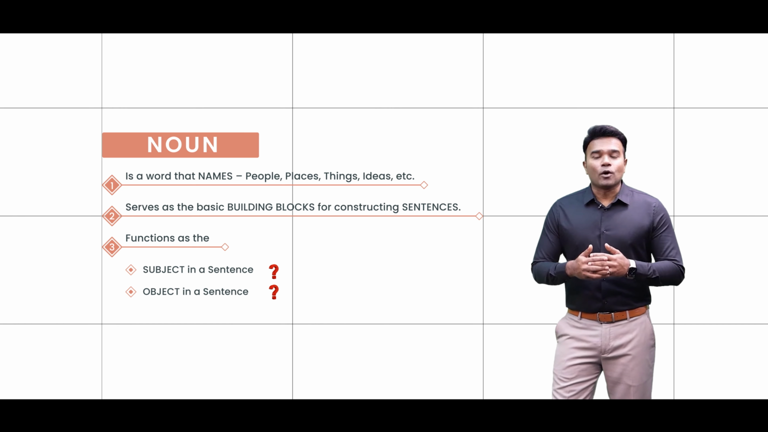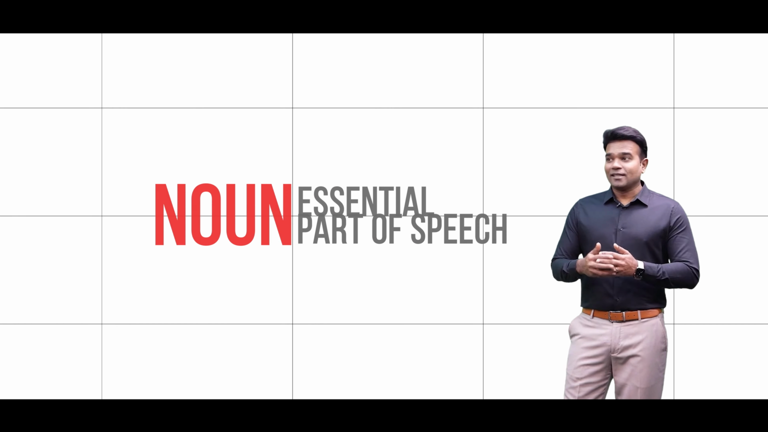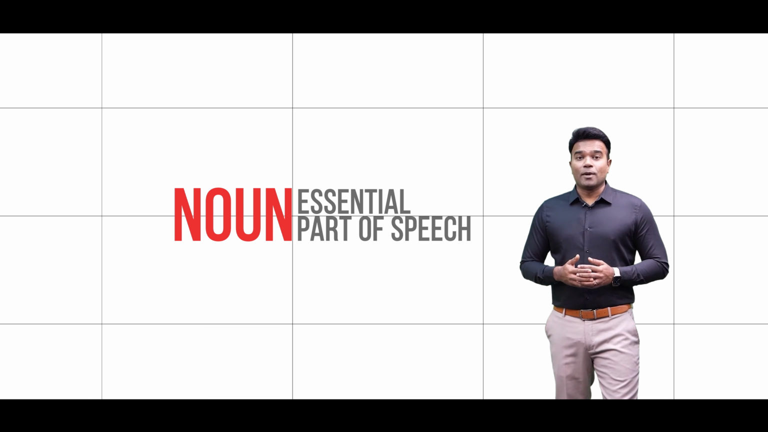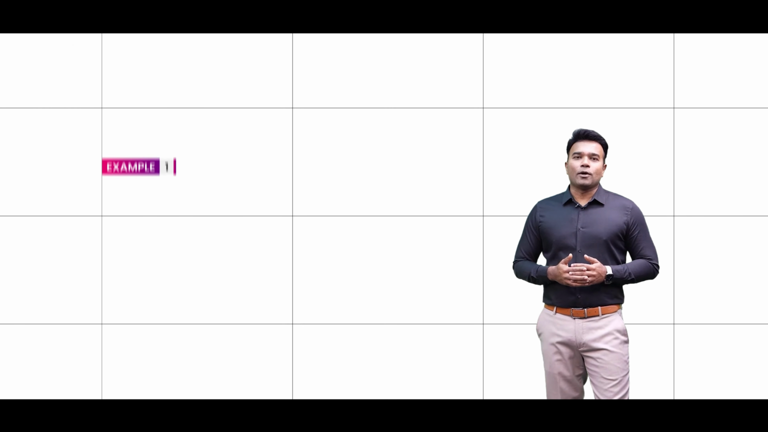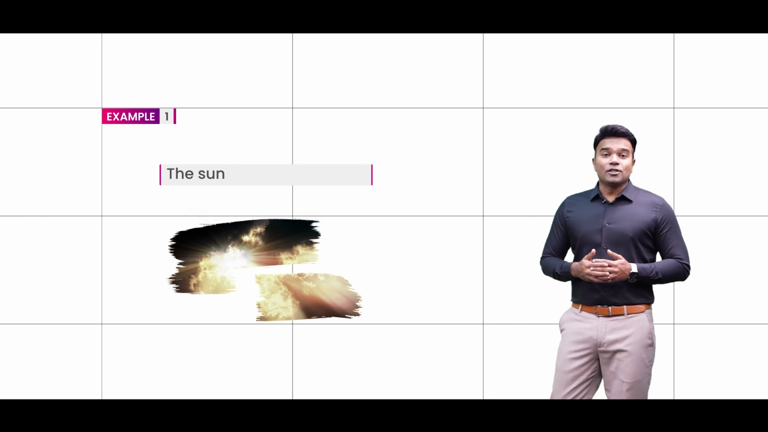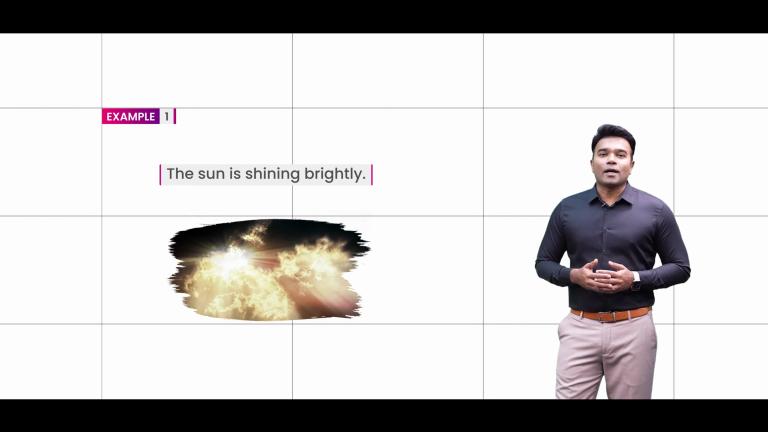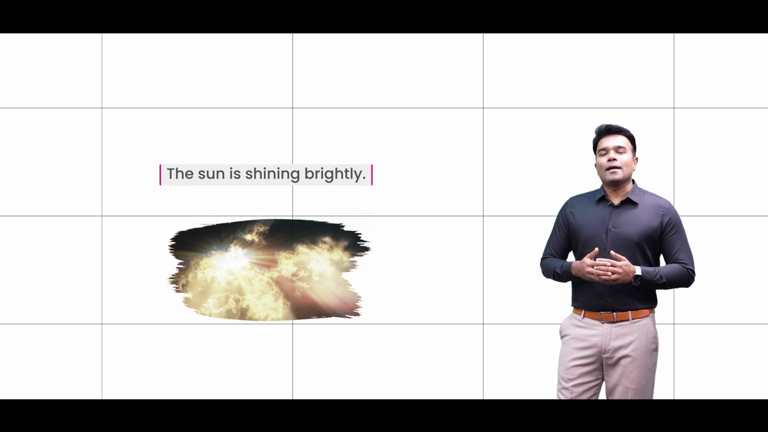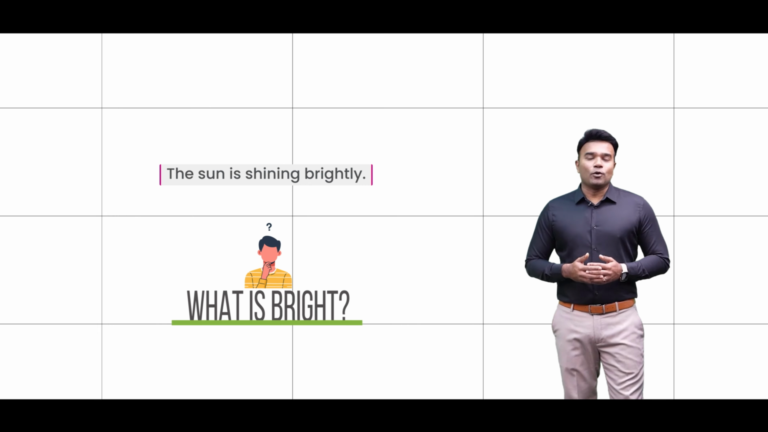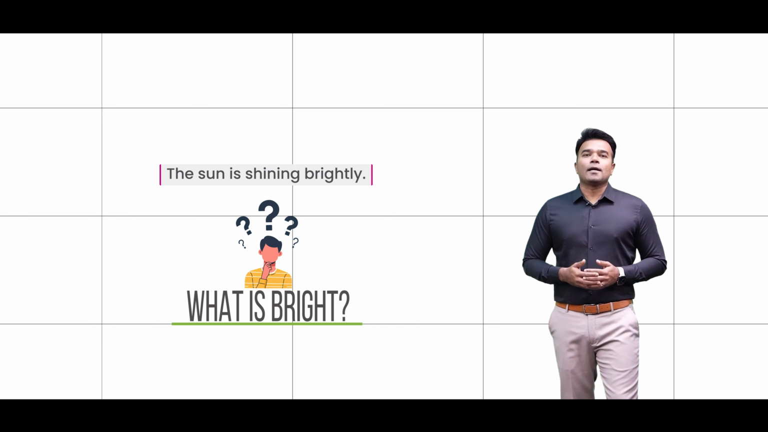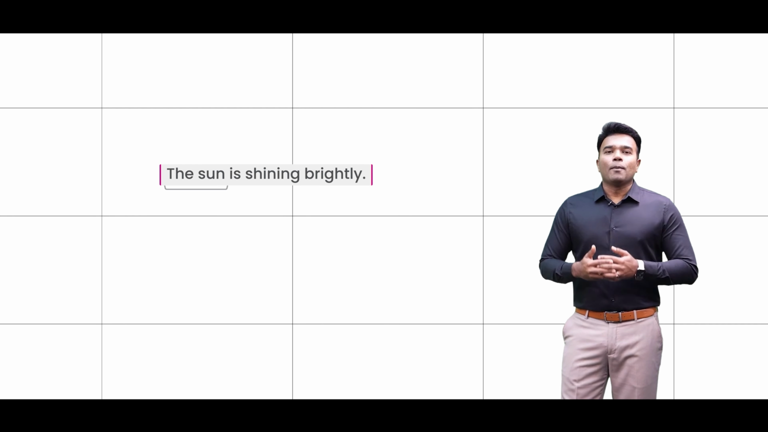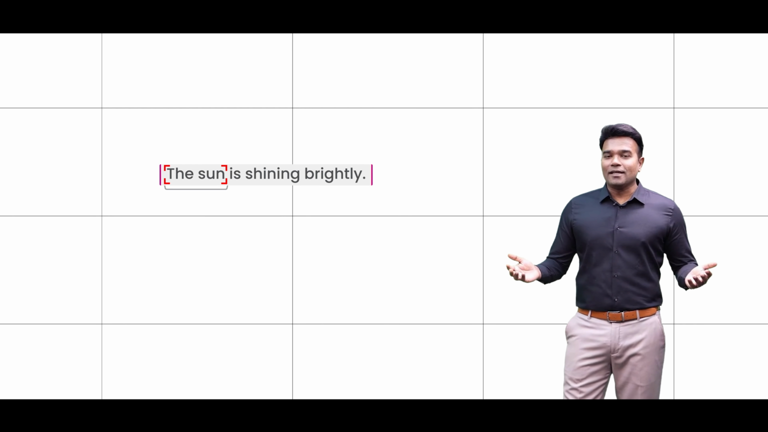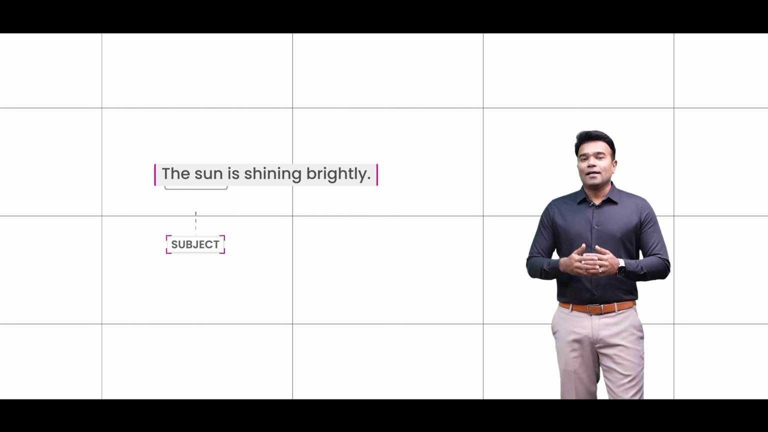Well, what does all of this mean, and why is the noun treated as such an important part of speech? Let me explain. Have a look at this sentence. The sun is shining brightly. Having looked at this sentence, in case I ask you what is shining brightly, obviously your answer shall be that it is the sun that is shining brightly, and hence it is the sun that is categorized as the subject of the sentence.